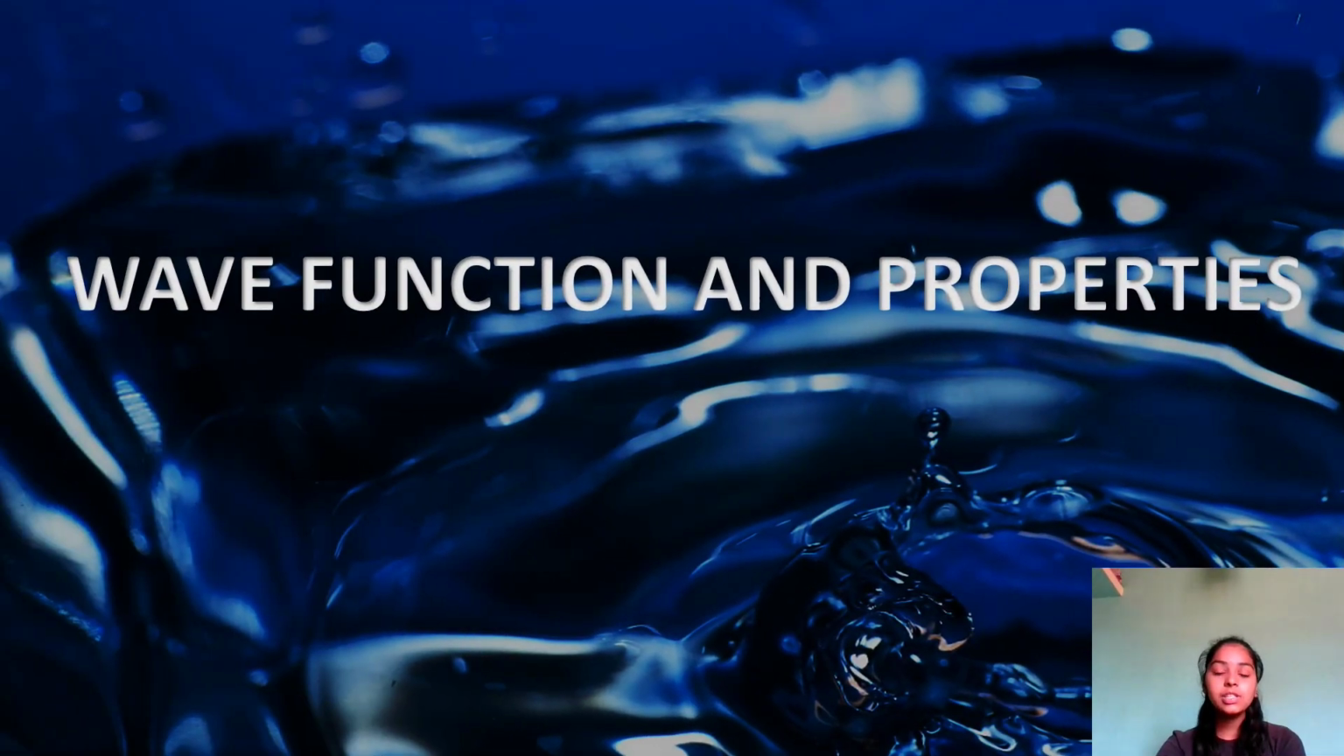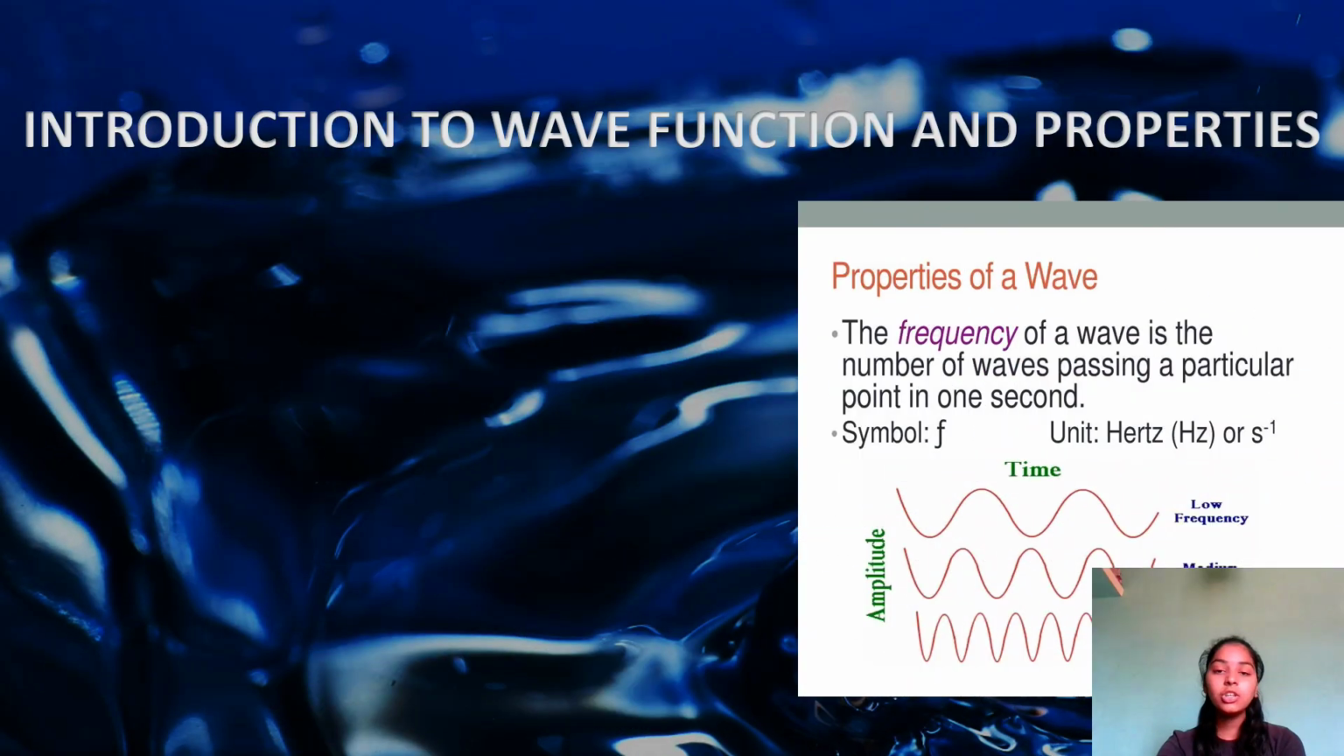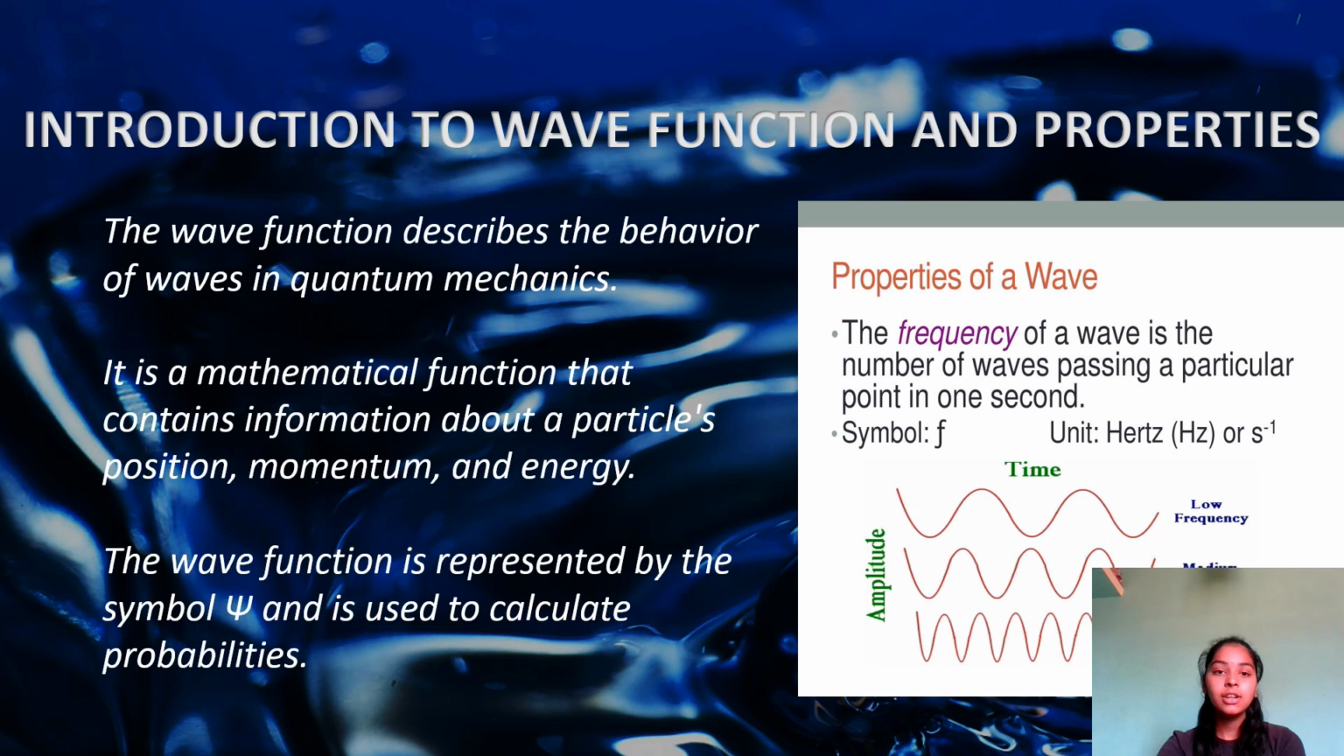The next topic is wave function and properties. Introduction to wave function and properties. The wave function describes the behavior of waves in quantum mechanics. It is the mathematical function that contains information about the particle's position, momentum, and energy. The wave function is represented by the symbol psi and is used to calculate probabilities.